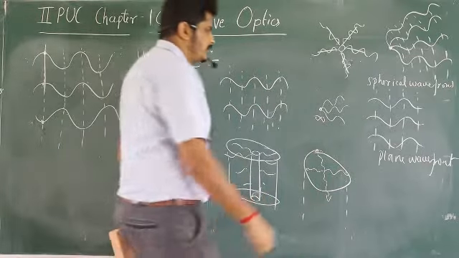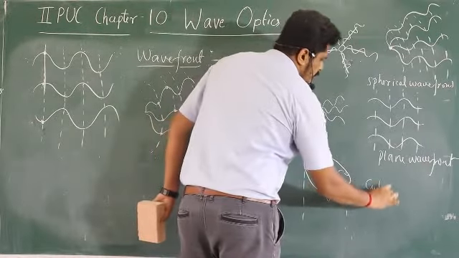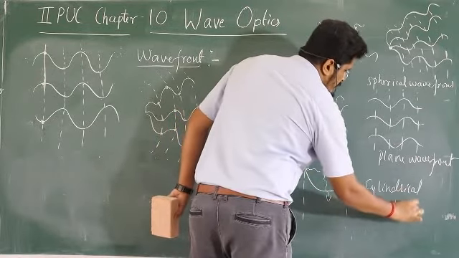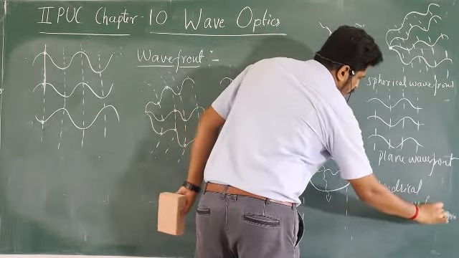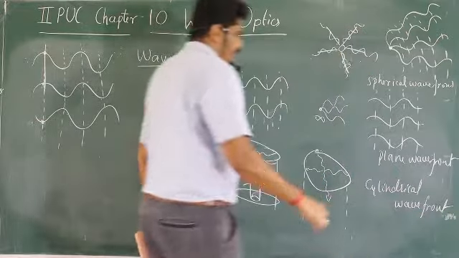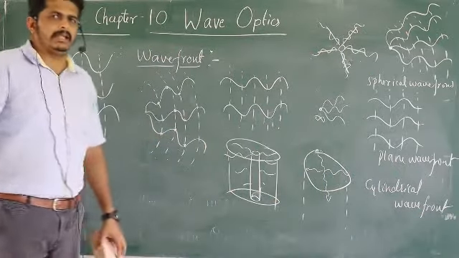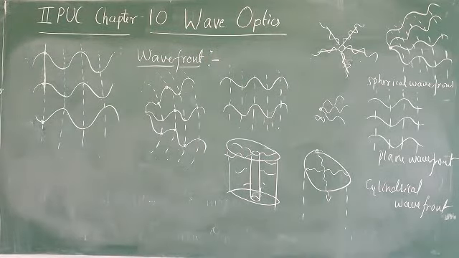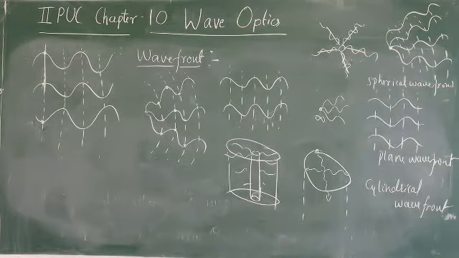Okay, so this is cylindrical wavefront. Best example, tube shaped bulbs. Okay, that is the best example we can give. That is where a tube light is there, right? Fine.